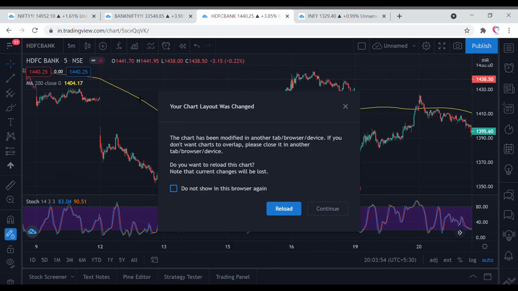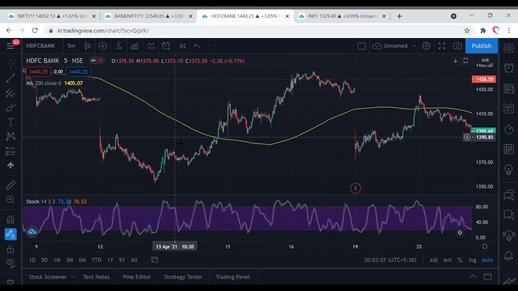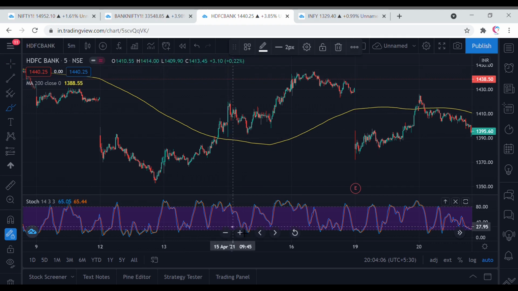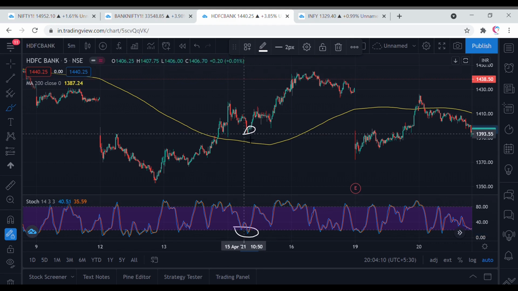So we'll also go to some stock charts. Here we have HDFC Bank on a 5-minute chart. As you can see, prices went above the 200-day moving average. Stochastic went from oversold to the neutral zone. A long signal was generated at around the 1390-93 zone, and the prices made a high of 1420. A good 1 to 1.5% profit. A 1 to 1.5% profit on a single trade is very good, a healthy profit.